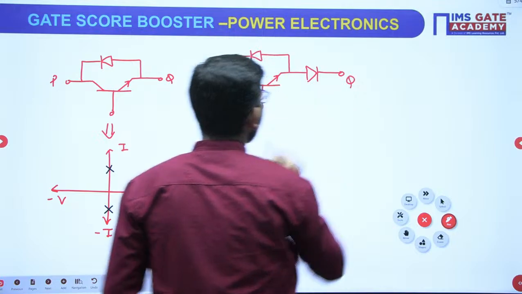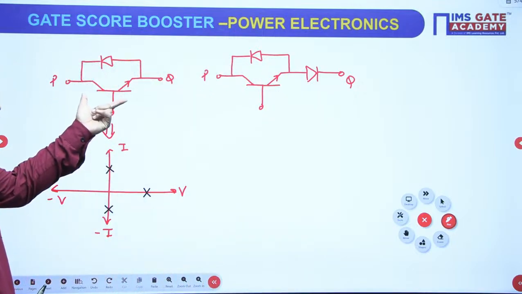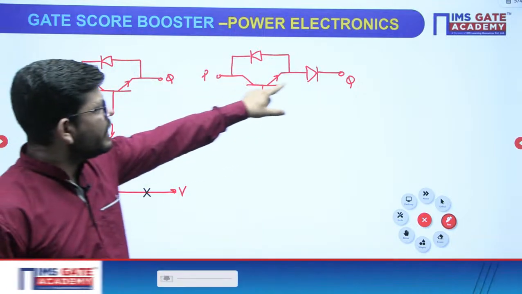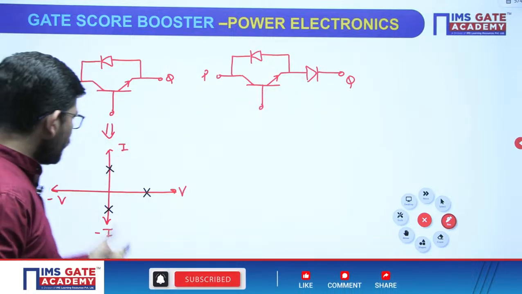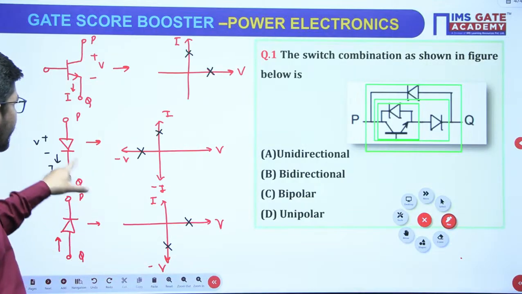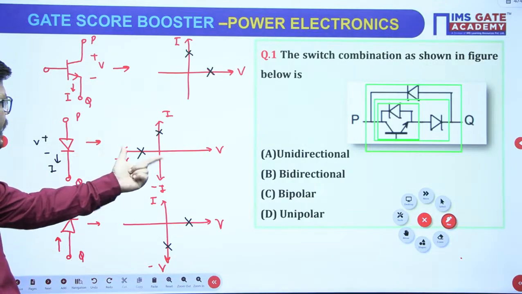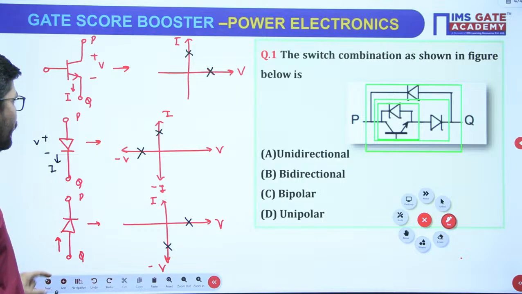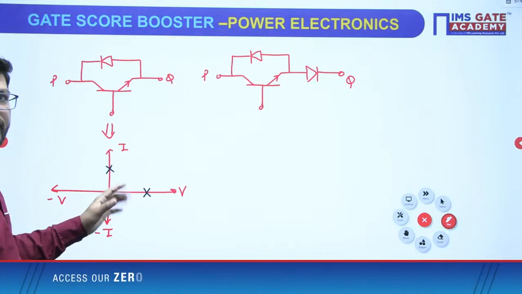So this much combination you have already realized, and now we have added a series diode as well. The diode is connected in this way, so this diode has this realization, and the combination that you have already realized. So they are in series.